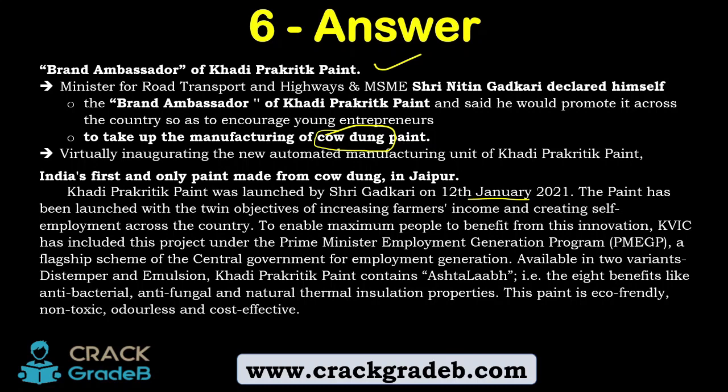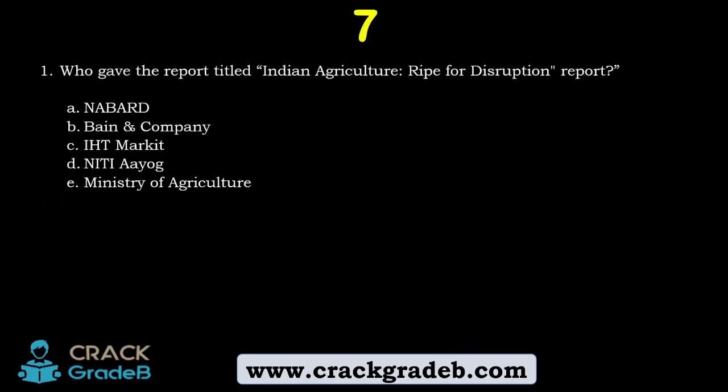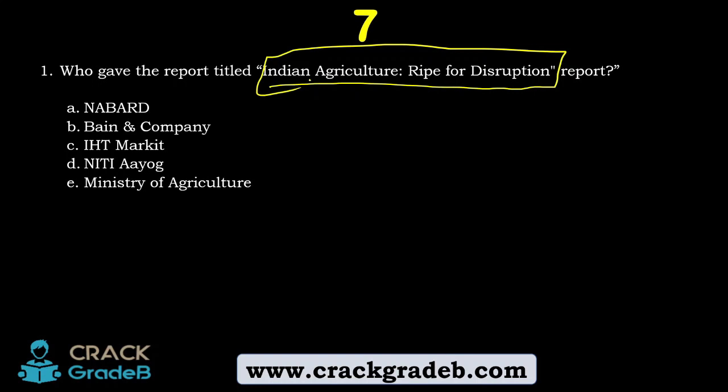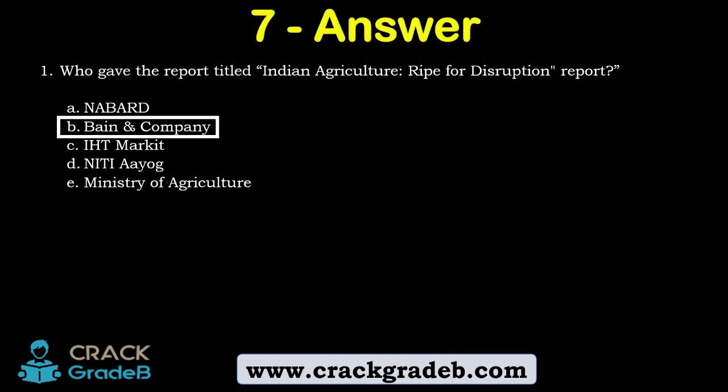Now, let's move forward in the lecture and see question number 7. Who gave the report titled Indian Agriculture Ripe for Disruption? Which of the following organizations gave this? Pause the video and try to answer it. Let's move forward and see the answer.